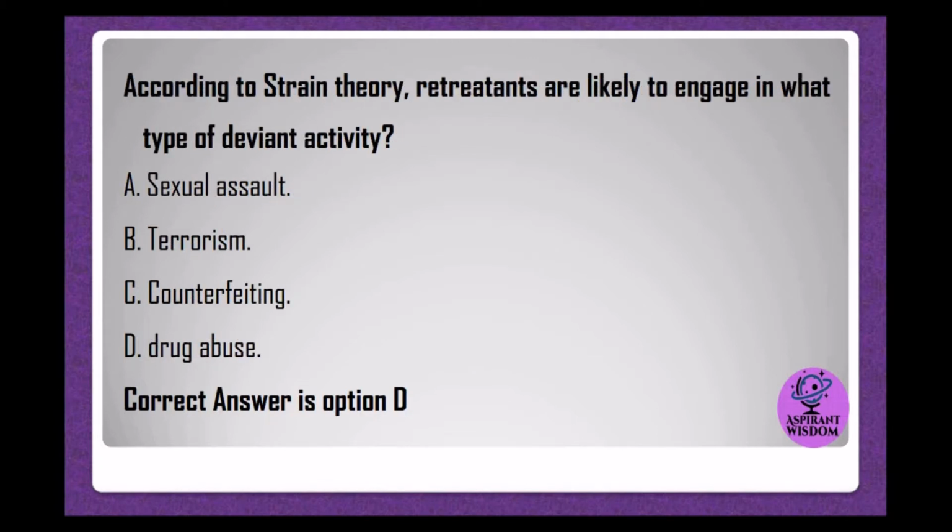According to strain theory, retreatists are likely to engage in what type of deviant activity? A. Sexual assault. B. Terrorism. C. Counterfeiting. D. Drug abuse. Correct answer is option D.